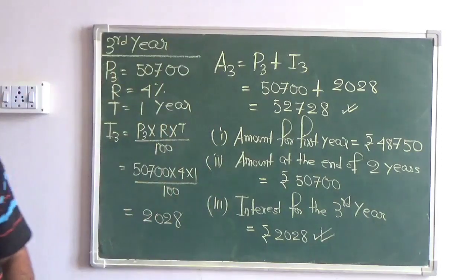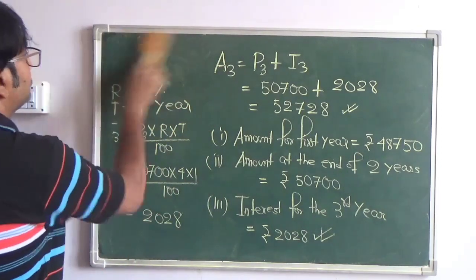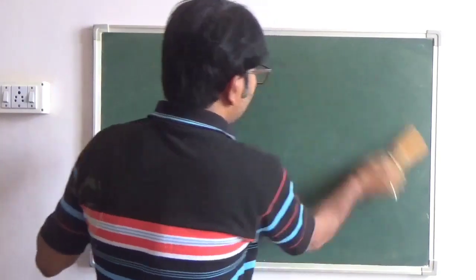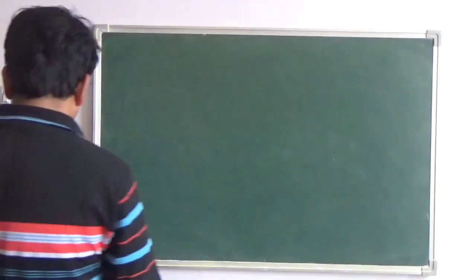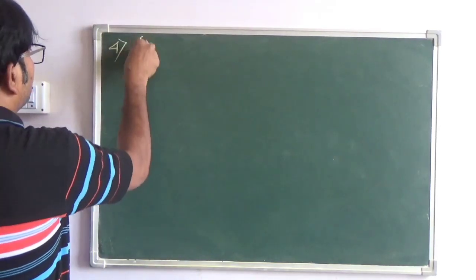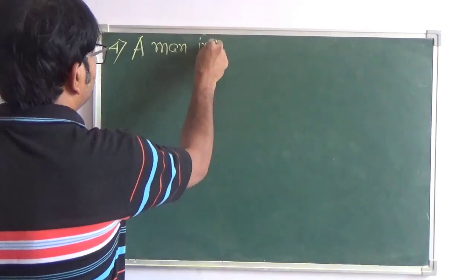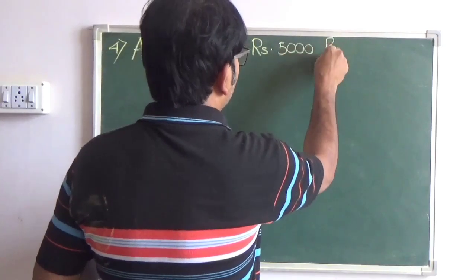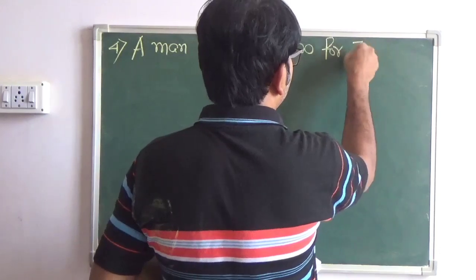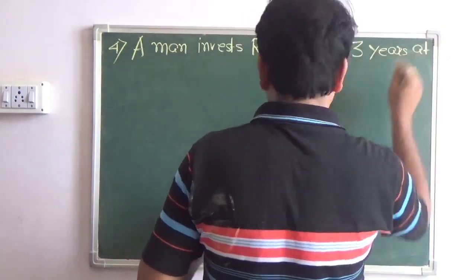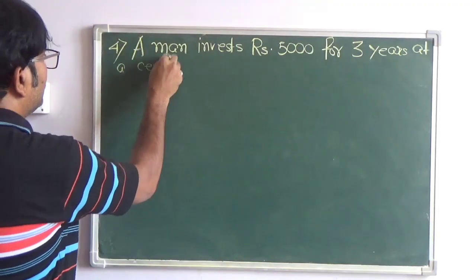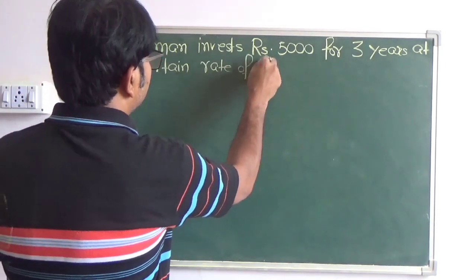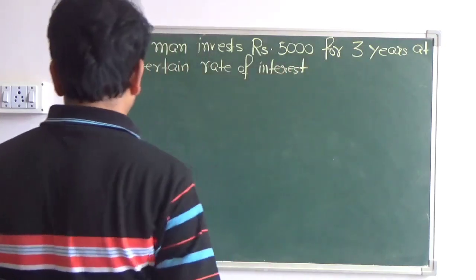Now, let's move on to the fourth question. The fourth question is, a man invests rupees 5,000 for 3 years at a certain rate of interest compounded annually.